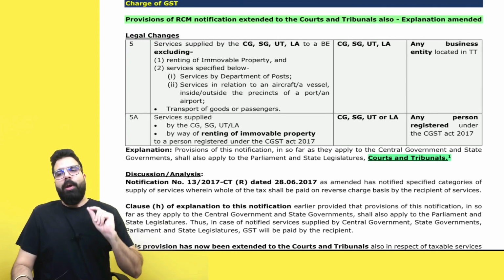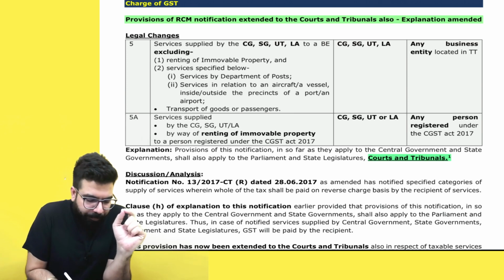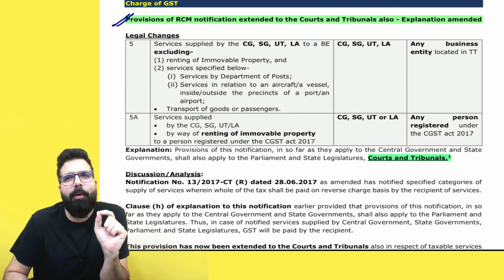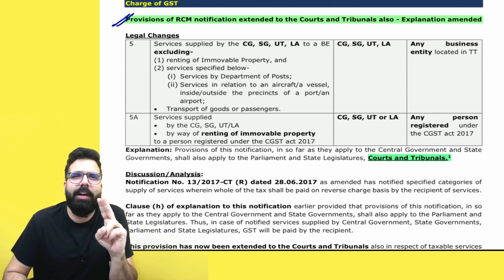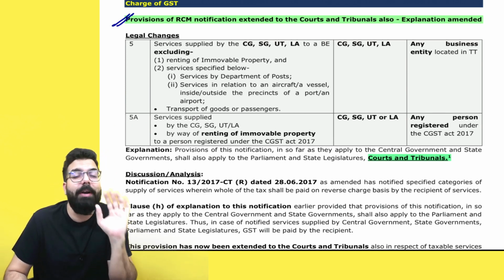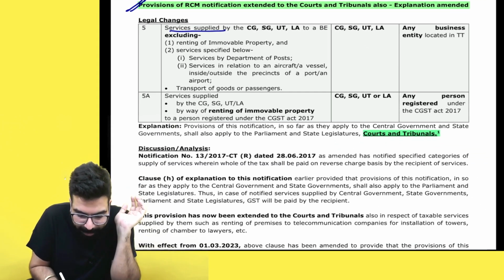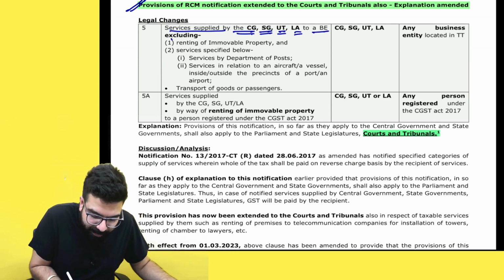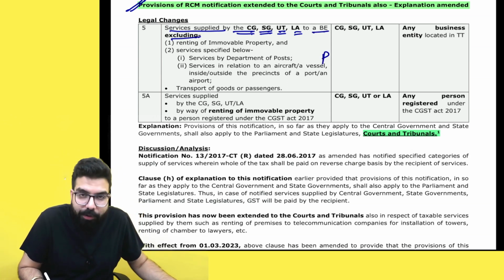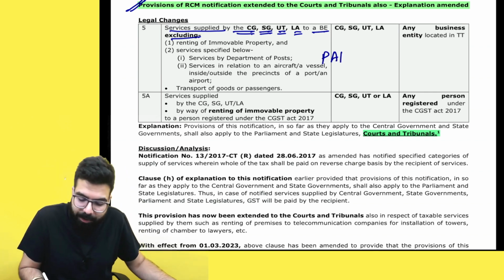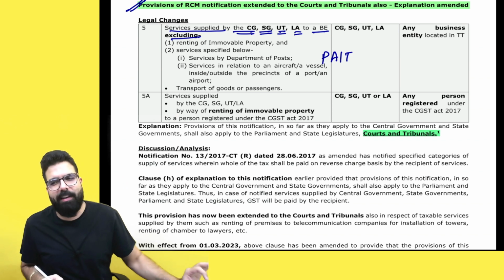Okay, the first amendment. Listen to me very carefully. I hope you recall that in the chapter of charge of GST, section 9(3) talked about reverse charge mechanism. RCM applied to government services: services supplied by the central government, state government, union territory or local authority to a business entity, other than post, airport or port related service, immovable property related service, and transportation of goods or passenger related service.